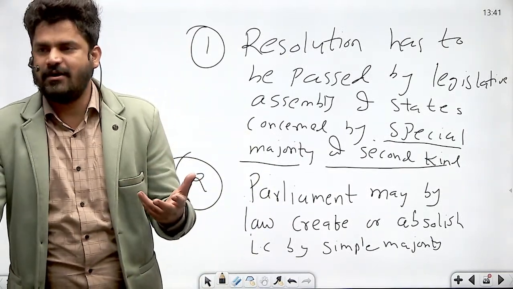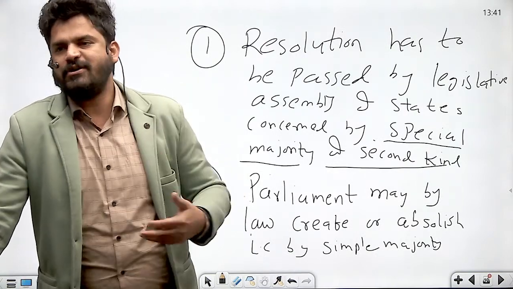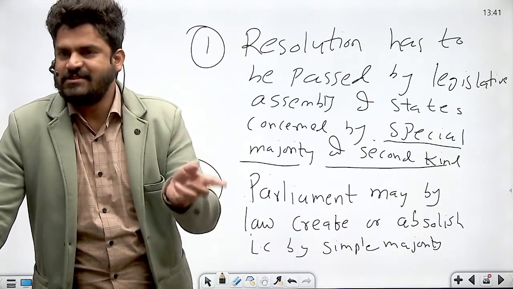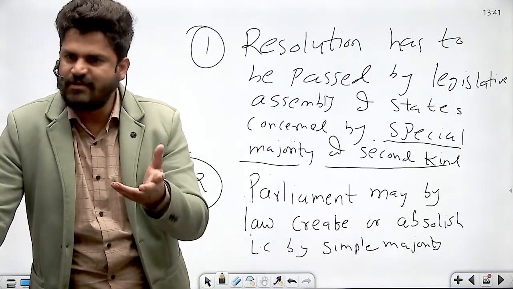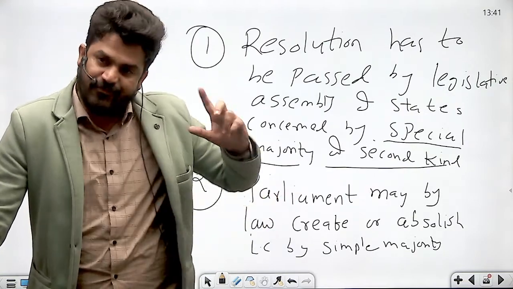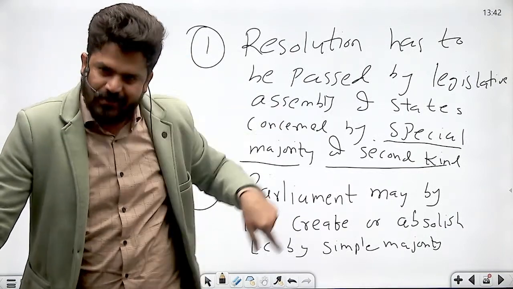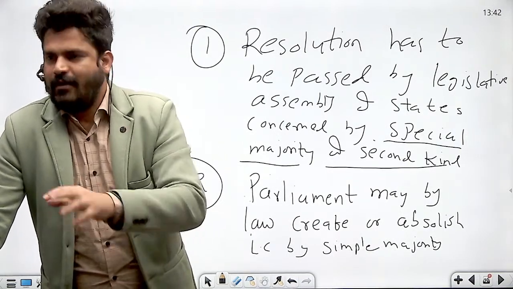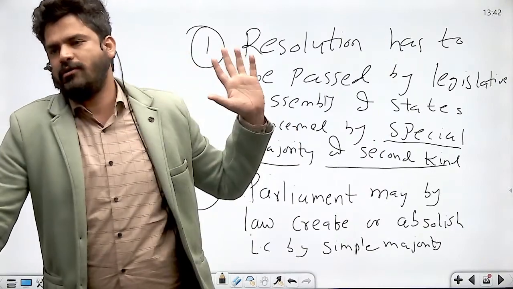It is the same as under Article 3. For any bill for formation of new states or alteration of areas, boundaries or names of existing states, the bill has to be introduced in either house of the Parliament, but only with the prior permission of the President. Before the President gives permission or recommendation to introduce that bill, it will be sent to the state legislature for its opinion, and the state legislature's opinion is binding neither on the President nor on the Parliament.